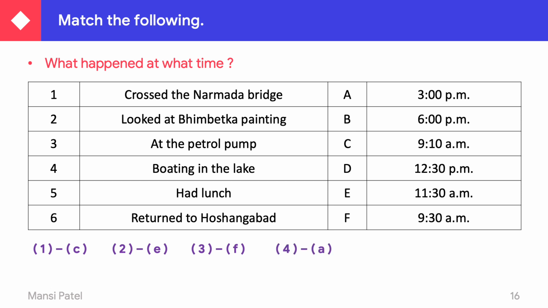At what time did they start boating? By 3 o'clock. Now, at what time did they take their lunch? At 12:30 p.m. And they returned to Hoshangabad by 6 p.m.